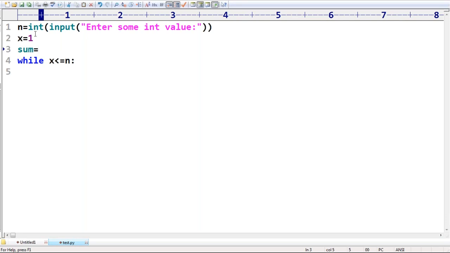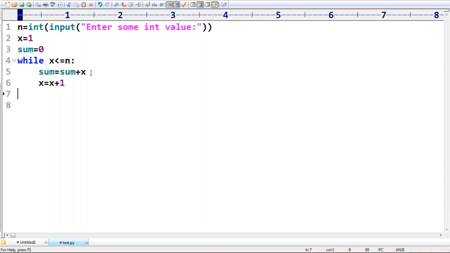Can anyone please guide? Is it required to take sum? Yes, sum is equal to 0. I'm taking sum is equal to sum plus x value. Are you getting? Sum is equal to sum plus x value. So first I'm taking 0, and x is equal to 1. First time 1 will be added. Next time x is equal to x plus 1.